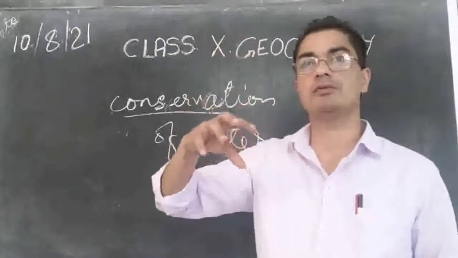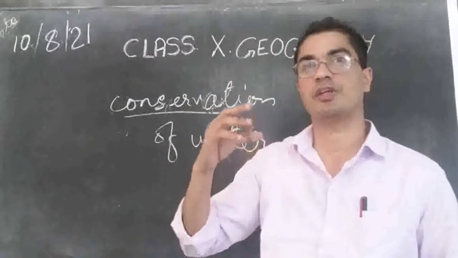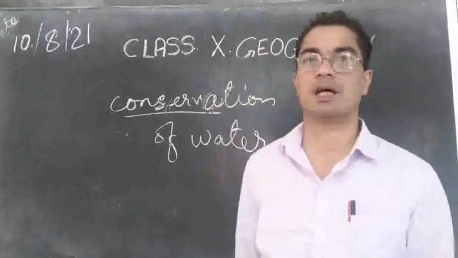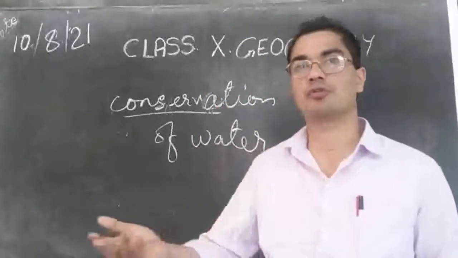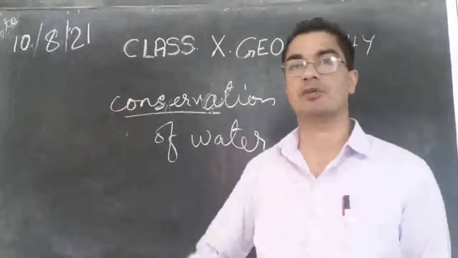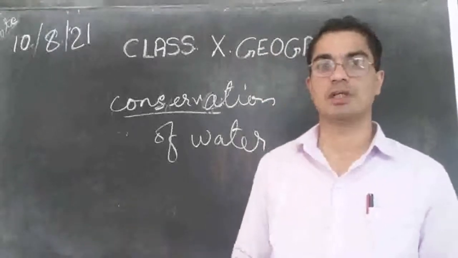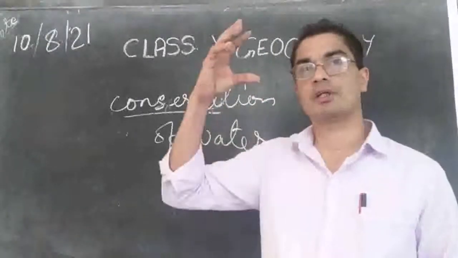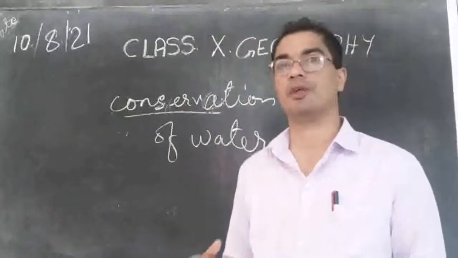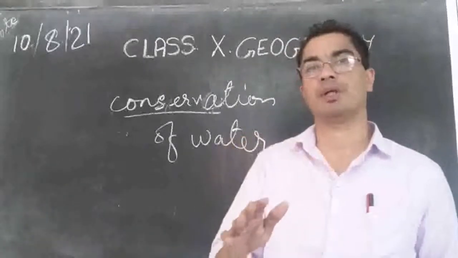We must allow the water to sink into the earth, especially from the rain. When it is raining, we must allow the water to go inside the earth, and not just let it flow away. Then it will flow through the river and finally reach the ocean, and we are not benefiting from it, because ocean water is salty. The fresh water that comes down through the rain is the main source that we have access to. So we must not make our place sloped.